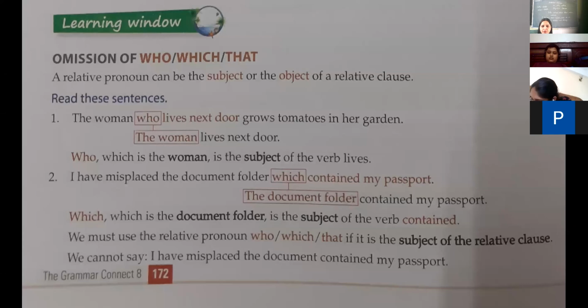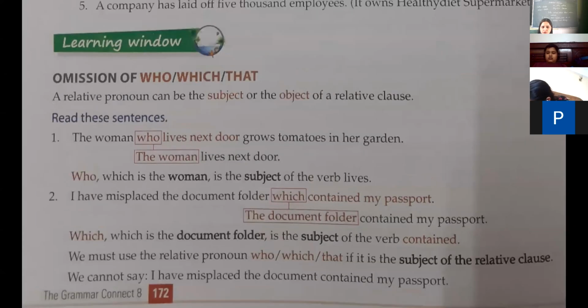A relative pronoun can be the subject or the object of a relative clause. Okay. The woman who lives next door grows tomatoes in her garden. So here, the woman lives next door. Who is the subject of the verb lives. Okay. I have misplaced the document folder which contained my passport. Here the document folder contained my passport, so which is the subject of the verb contained. We must use the relative pronoun who, which, or that if it is the subject of the relative clause. We cannot say, I have misplaced the document contained my passport.